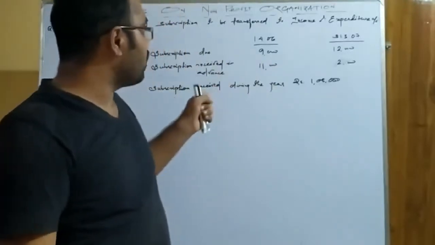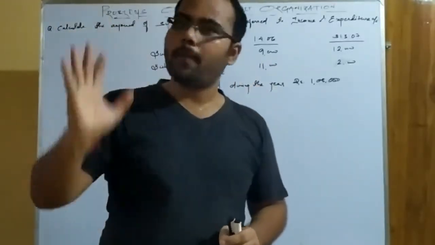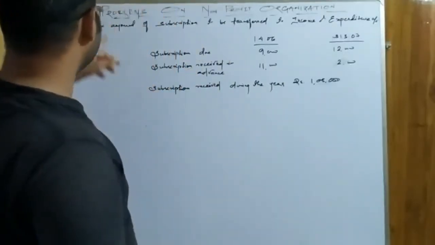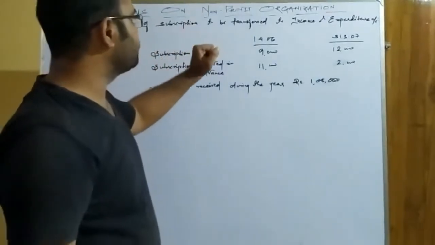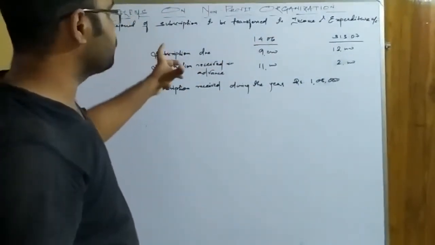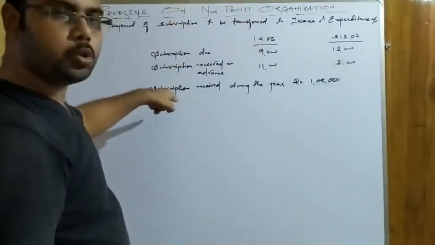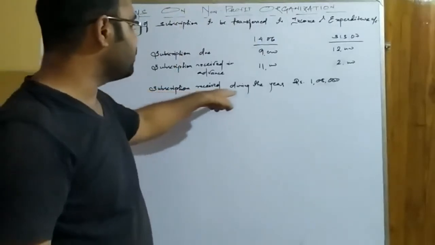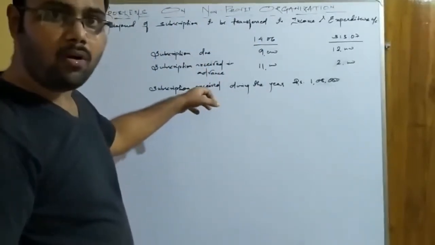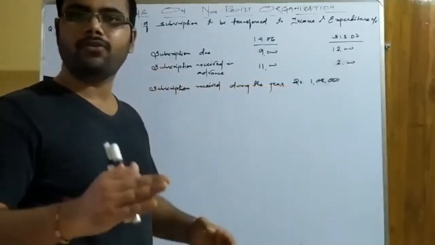I am discussing now about the income. I will give you the same question as a task in the form of expenses also. So let us see and understand the question first. What does it say? Calculate the amount of subscription to be transferred to income and expenditure account. You have to calculate the value of subscription to be transferred to income and expenditure account. At the bottom of the question you can see it is there: subscription received during the year 1,08,000. That means it is given in receipt and payment account, obviously. So this is recorded in the receipt side or debit side of receipt and payment account.